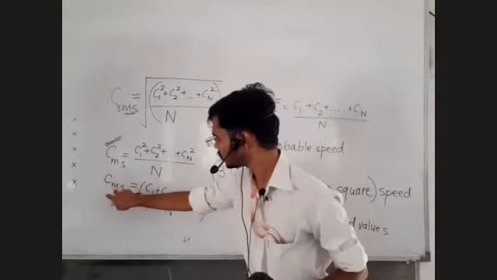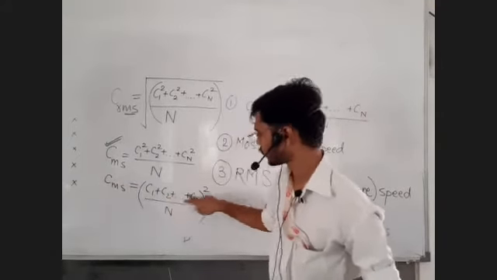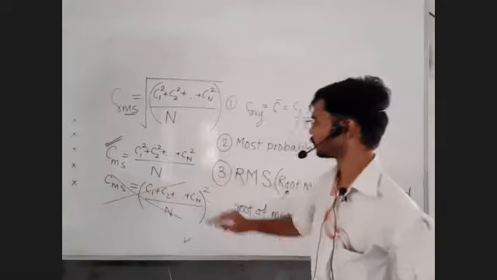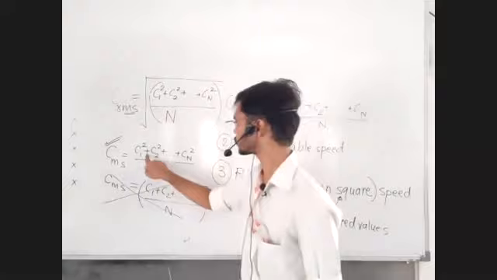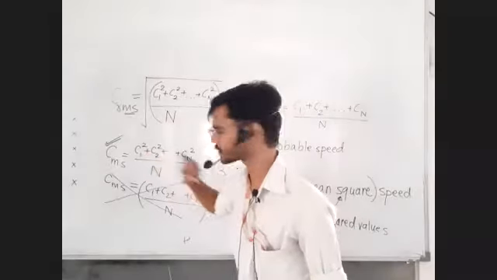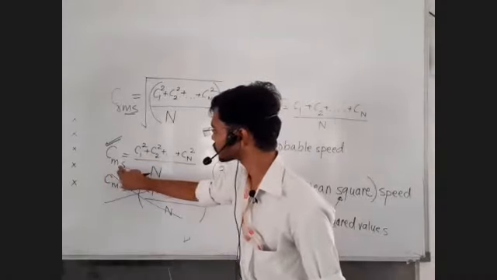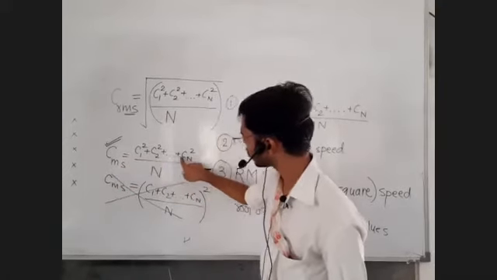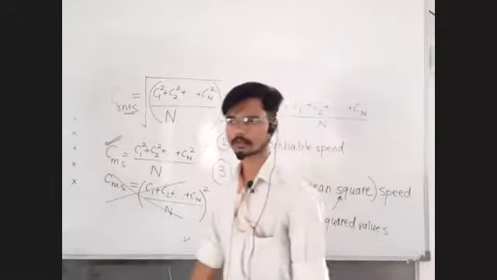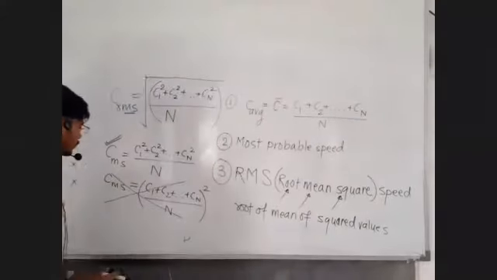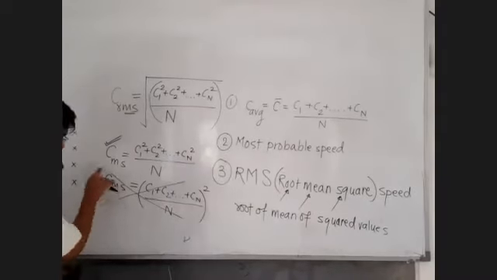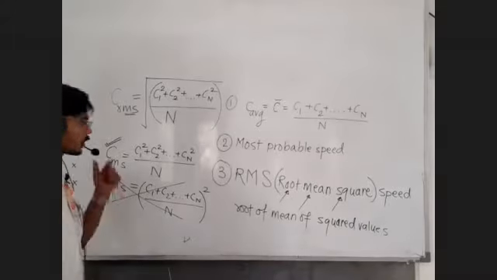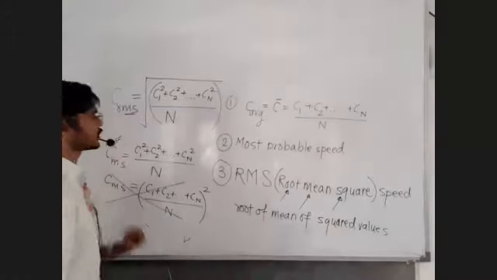They think of mean square as first take the mean, then take the square. This is the wrong way of thinking. This is the correct way of thinking: mean of squared values, mean of squared addition. Silly mistake removed. So you just write this and then cross it so that you know the silly mistake. Fine. Okay, sir. RMS definition now we have.